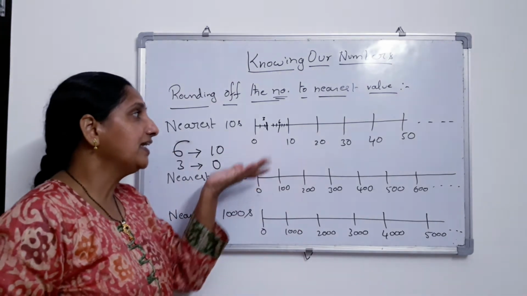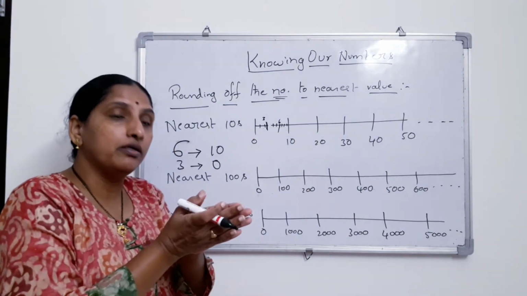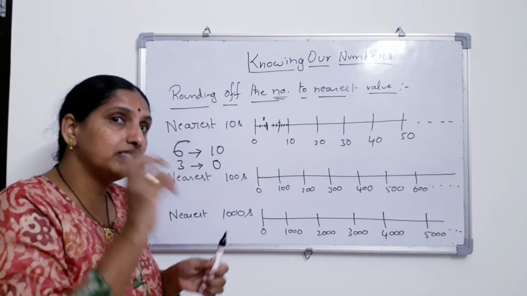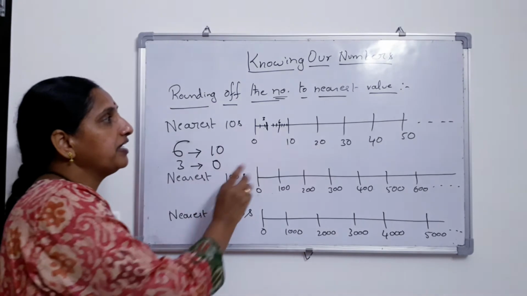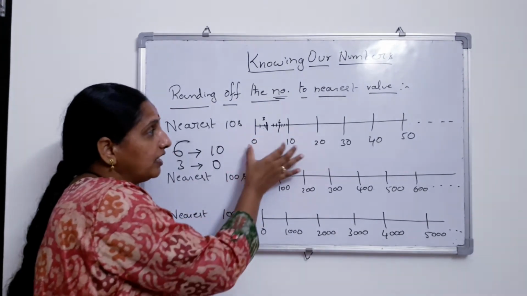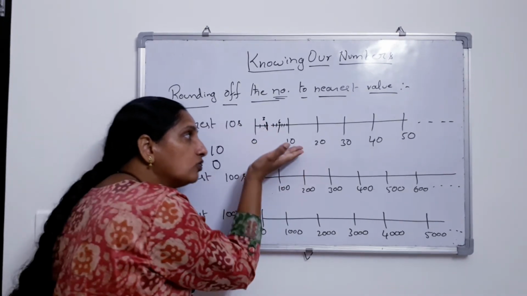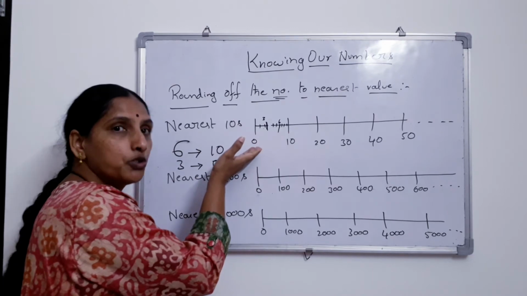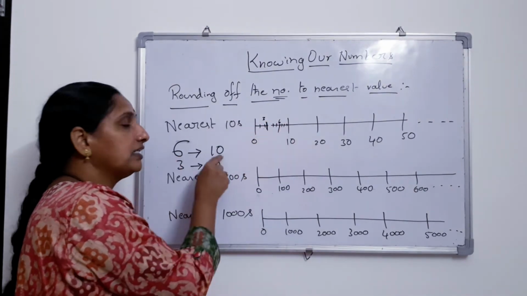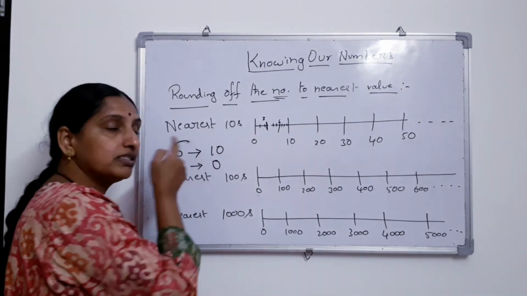Yes, really. See, to decide which number we have to equate the given number to as the nearest value, the first point is that you should see where it lies. Both the numbers we have taken lie between 0 and 10. That means this number may be closer to either 10 or to 0. So now 6 is closer to 10, therefore I said the nearest value is 10. 3 is very close to 0, therefore I said it is 0.